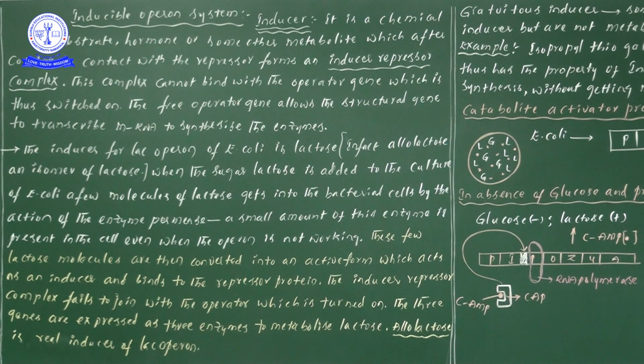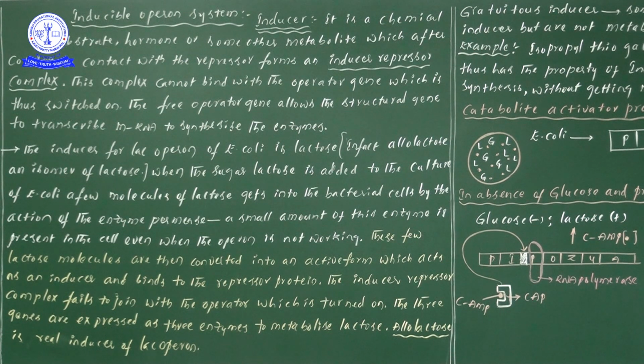So now here, what is the thing? Definitely this particular inducer, that means lactose, will go and bind to the repressor protein. When the lactose binds to the repressor protein, simultaneously what is happening? Till now the repressor protein is activated, but when the inducer binds to the repressor protein, automatically the activated repressor protein will be inactivated. Thereby it cannot bind to the operator region.